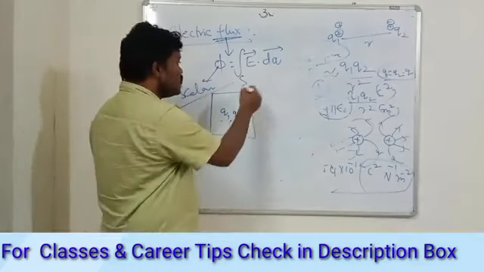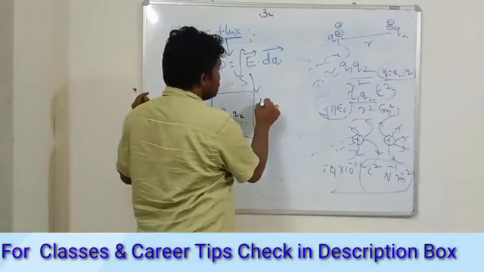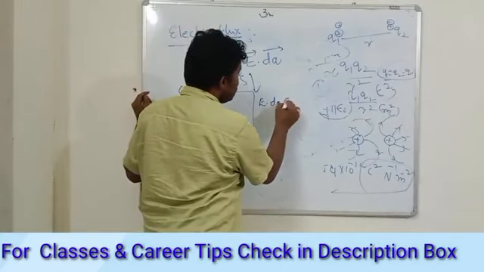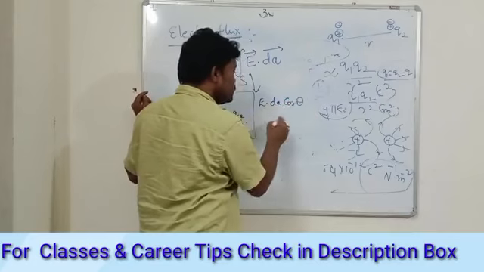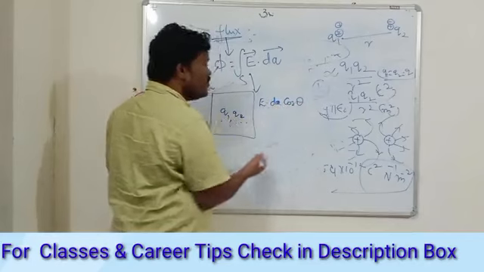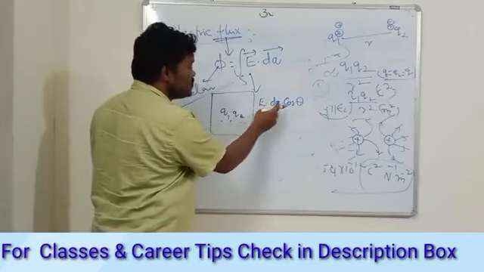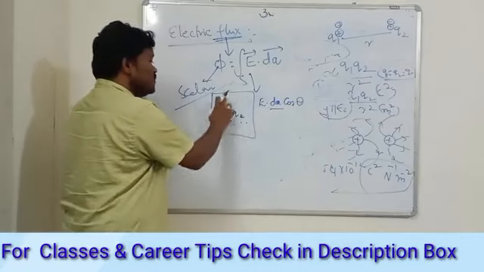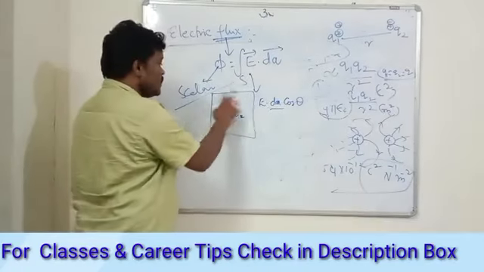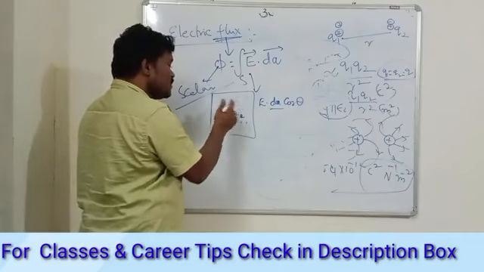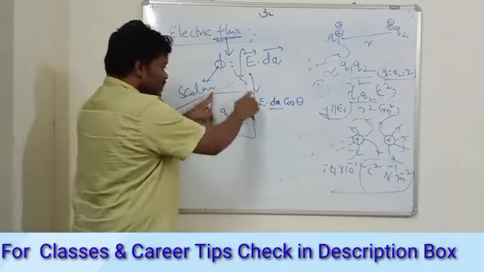And you can represent this as E into dA into cos theta, because it is E dot dA. So that means theta is the angle between the area vector and the electric field. The area vector is generally perpendicular to the area.